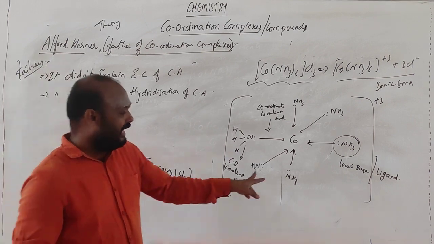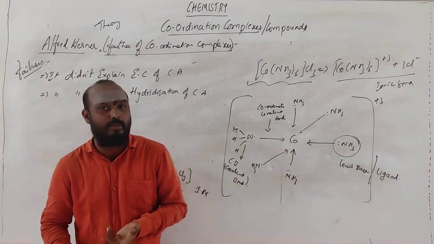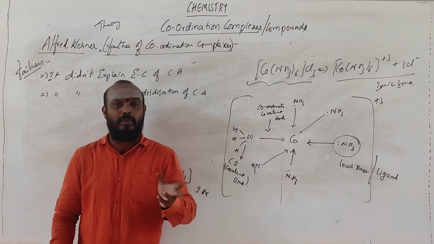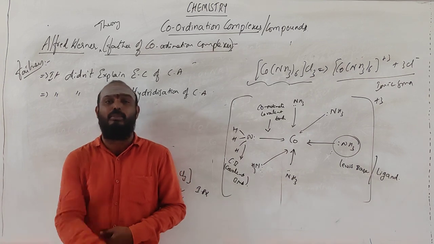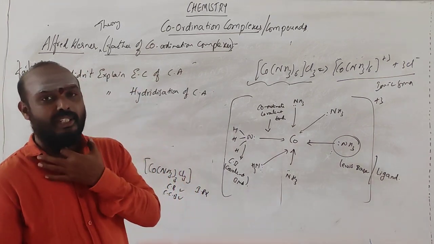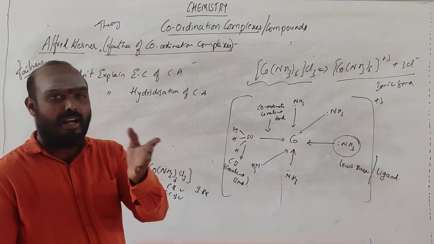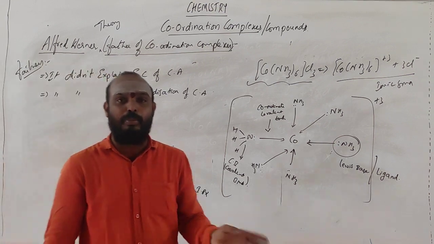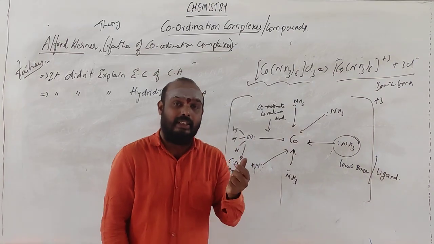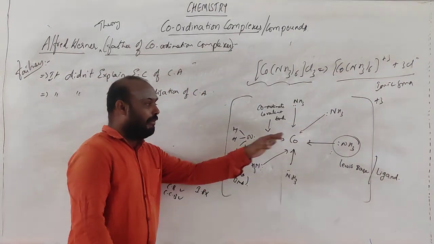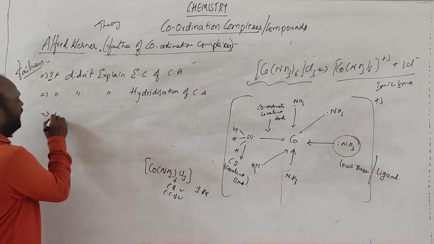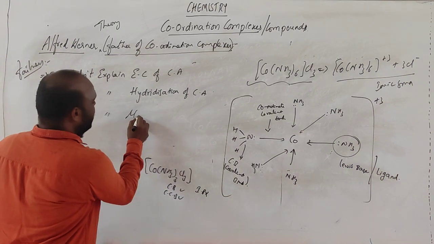Why hybridization happens? If there is any coordinate covalent bond or covalent bond, there should be hybridization, right? Before forming the covalent bond or coordinate covalent bond, they undergo the hybridization, then only they form the molecule. Okay, simple example is our CH4. CH4 is sp3 hybridization. Directly all the electrons whatever that are present in 2p will not overlap with the s orbital of the hydrogen. Okay, right. So what we can say that the hybridization of the central atom could not be explained, and it did not explain magnetic nature.